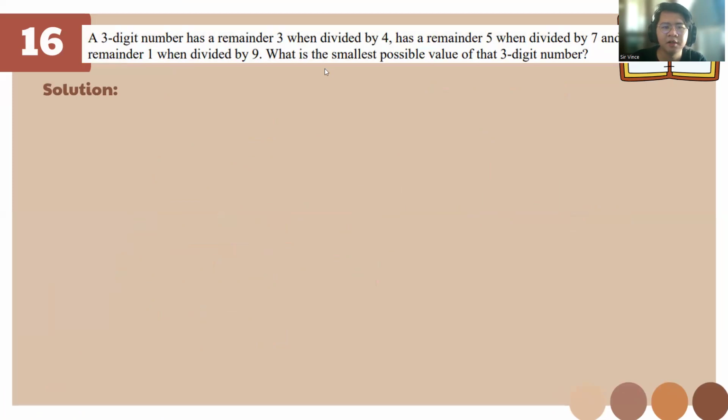A 3-digit number has a remainder of 3 when divided by 4, a remainder of 5 when divided by 7, and a remainder of 1 when divided by 9. For this one, we need to find the LCM of 4, 7, and 9. How to find the LCM of them? We just multiply them. So we'll get 252.